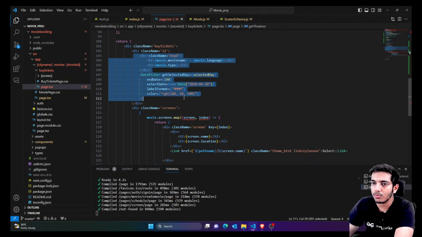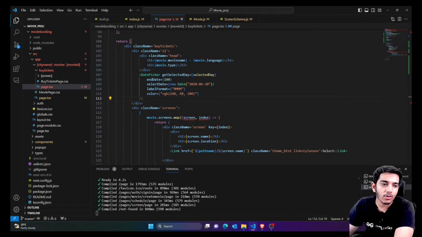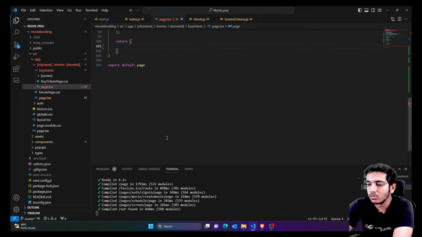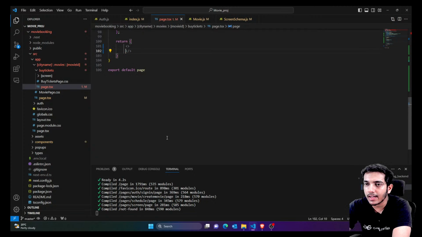So inside this page, which is inside buy tickets, I'm going to say that if you don't have the movie, don't show anything. First of all, I'll just use empty tags.